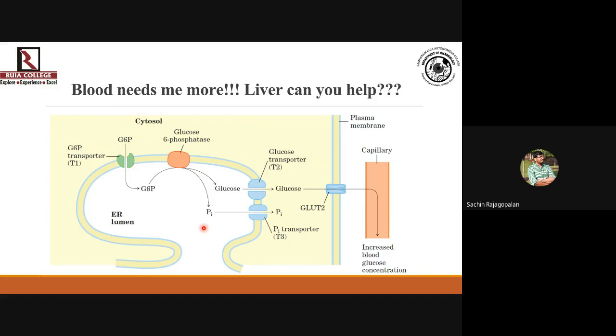So they will surely break down glycogen to glucose 6-phosphate and use whatever is necessary for their own energy requirements, but they will not be able to contribute glucose to the bloodstream. And liver normally stores a lot more glycogen than what it is going to actually need, because it is a contributor to the bloodstream. So they end up storing too much glycogen, which is called glycogen storage disorder. Okay, so we need to understand that depending on which enzymes are defective, there could be different kinds of glycogen metabolism disorders that the individual can show.